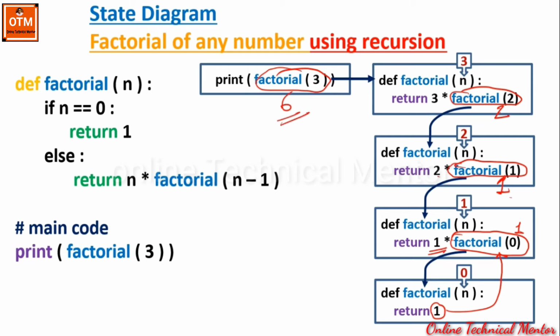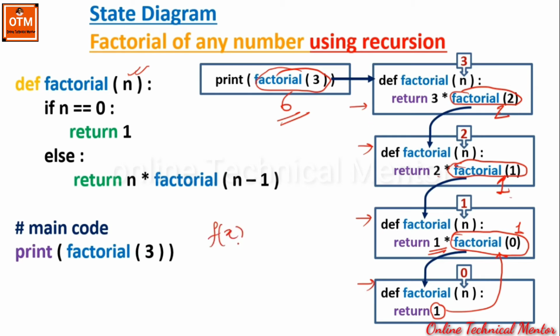In case of iteration, fewer variables are required. But in case of recursion, different states are forming in different memory areas, and for that, a number of variables are generated in each and every state. In this example, only one variable has been defined within this function. So for the fourth state, it generates 4 variables.